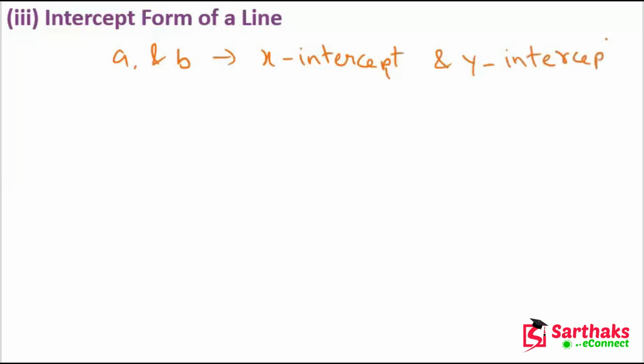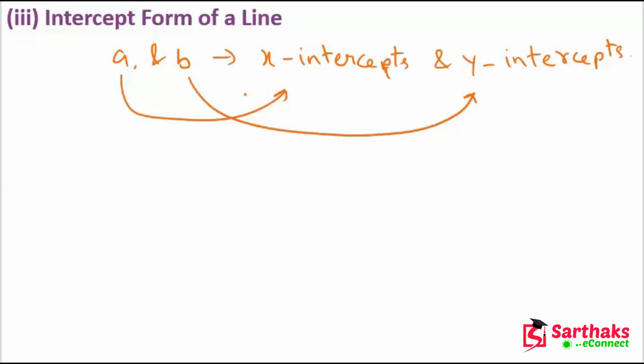Then the equation of the line becomes, okay, we have A and B, the x-intercept and y-intercept respectively, meaning A is the x-intercept and B is the y-intercept of a line.